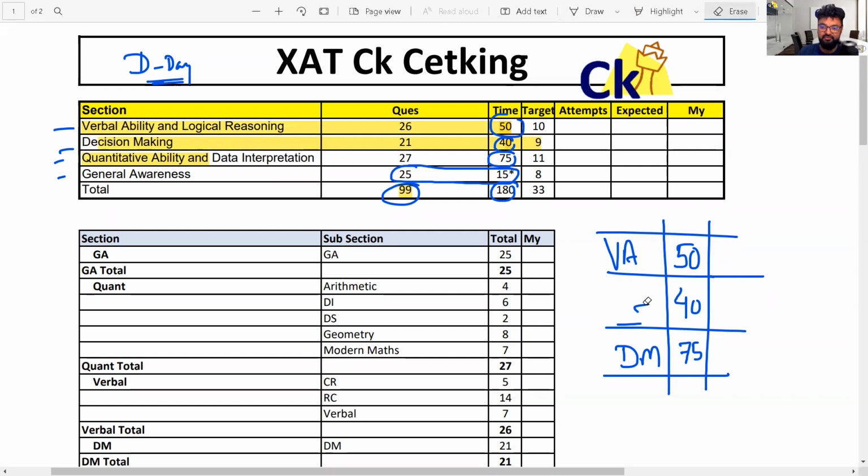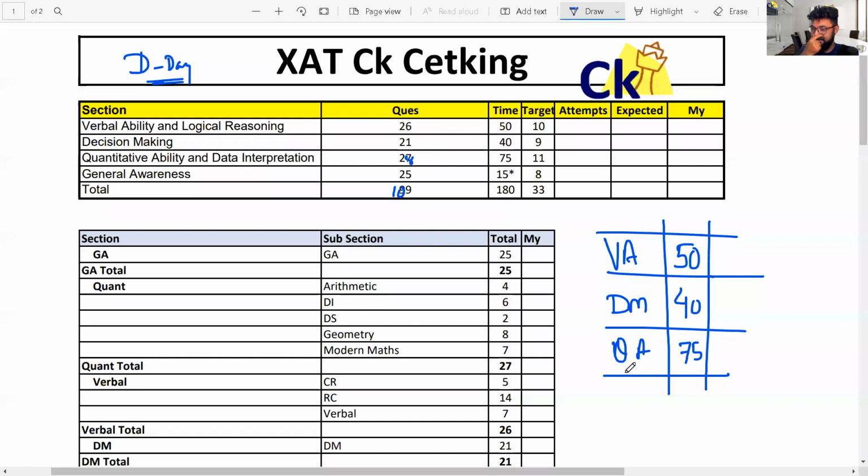Quant should be 28 questions. The 27, 28 changes every year; one question up or down. It is 28 questions. So verbal 50 minutes, decision making 40 and quant 75 minutes. If you've not yet finalized your timer for the exam, please finalize it, based on how many questions you will look at. So total is 100 here and 28 marks in maths.